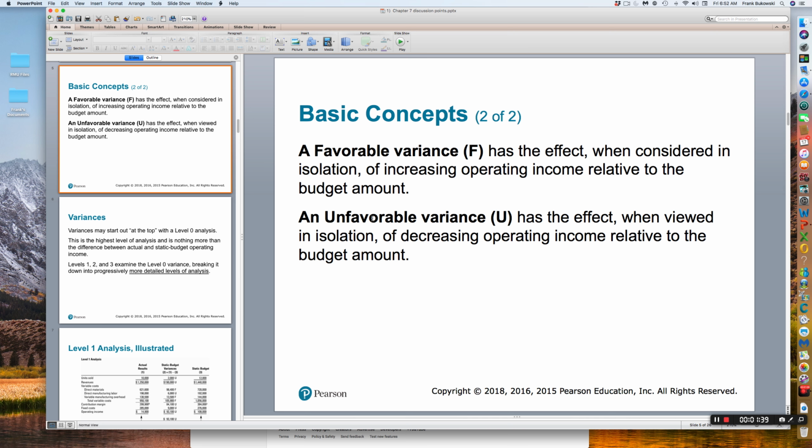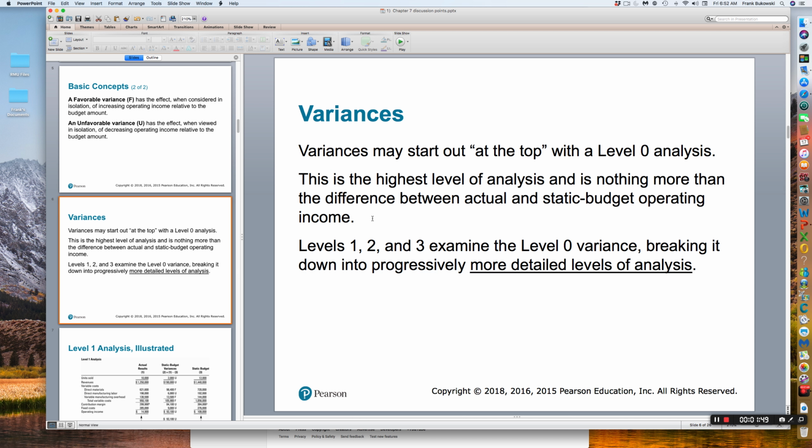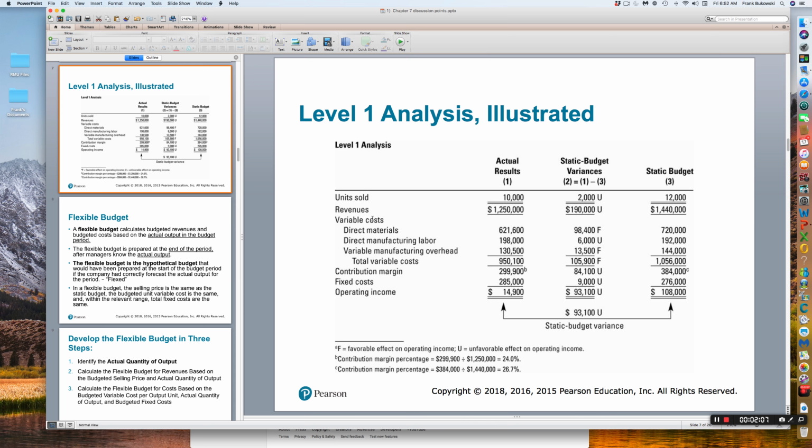An unfavorable variance has the effect of decreasing operating income relative to the budgeted amount. It means that we budgeted too much income versus what we actually had. So that wouldn't be as good. Variances can start out at the top level with a level 0 analysis that provides the least amount of detail, and then we can go into different levels which will provide more and more detailed levels of analysis. So we're going to show what a level 0 and level 1 detailed analysis looks like.